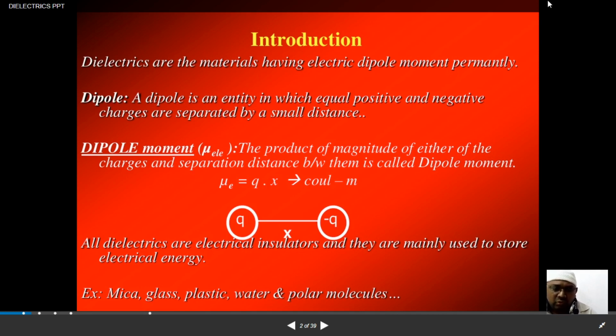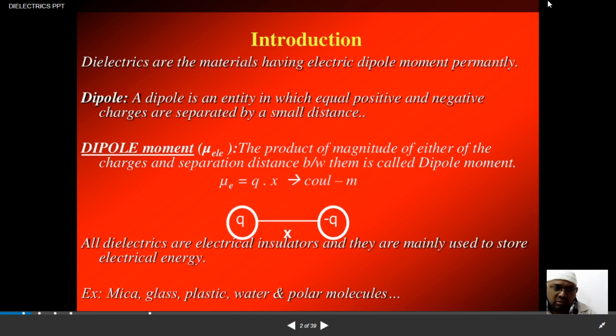If two opposite charges are separated by a small distance, we say that is a dipole. Since we are talking about dielectrics, the given dipole is an electric dipole.